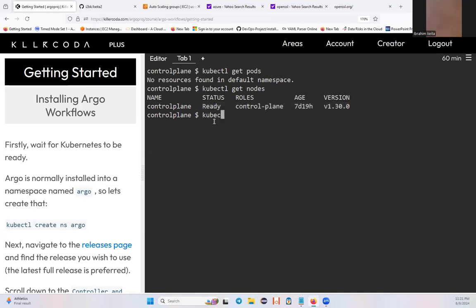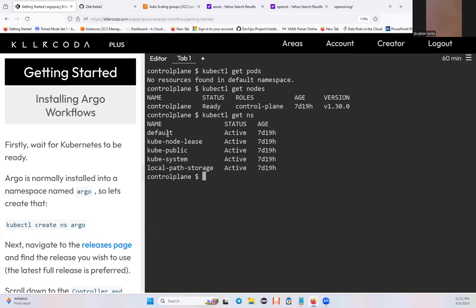Kubectl get ns, this is the default namespace. What is a namespace in Kubernetes? Check it out.